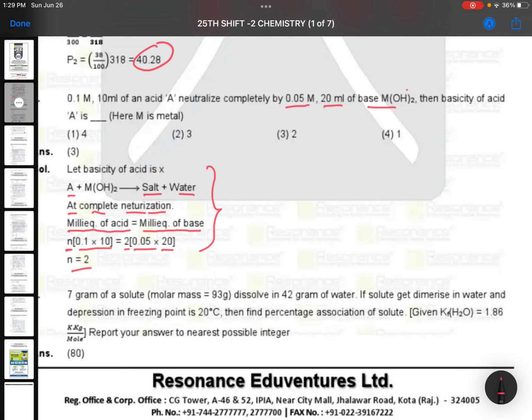So आप सीधा कर सकते हो. नहीं तो एक और भी आसान सा मेथड है. 0.05 मोलर MOH taken twice है ना, यहाँ पे taken twice है, इसीलिए इसको डबल कर दो. 0.1 नॉर्मलिटी. And he is asking what is the basicity of the acid only. That is our point. And you see this is 10 ml and this is 20 ml. If this is 20 ml and this is 10 ml, it should be 0.2, right? Then only n1 v1 is equal to n2 v2.